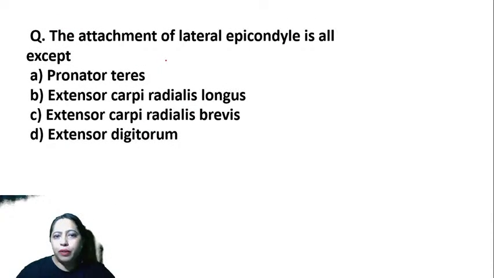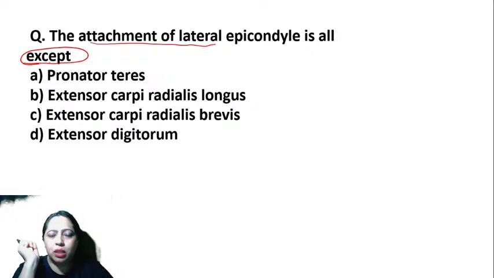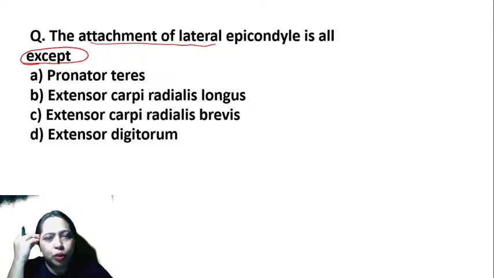The attachment of lateral epicondyle is all. So the attachment of lateral epicondyle is everything except. So you please see this except. Usually when we are in a hurry to answer the question, we forget to see some of the words. You have to see what is the actual question, not what you want to just think.